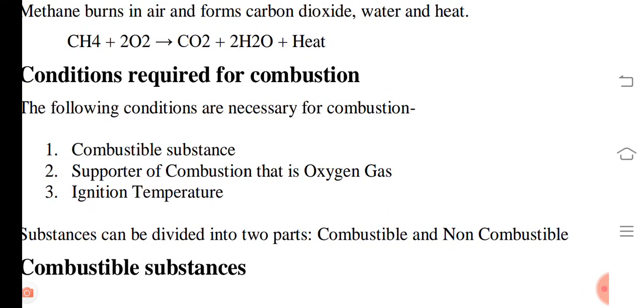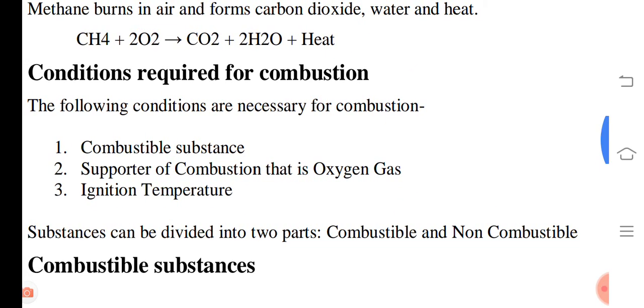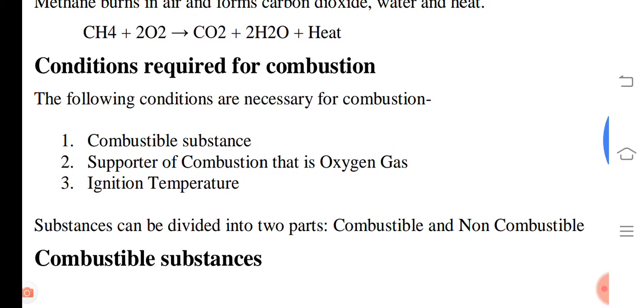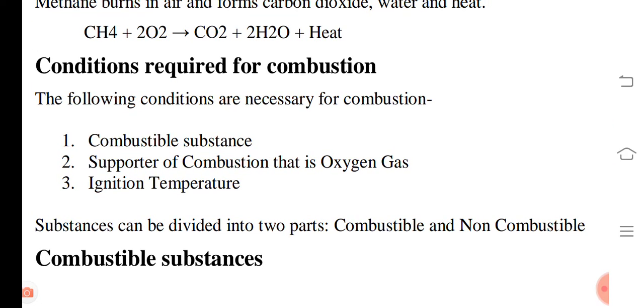Students, you have visited the kitchen when your mothers cook food, right? You observe that edible oil does not burn easily until it reaches its ignition temperature. So any substance requires the lowest temperature at which it starts burning. So it is known as the ignition temperature.